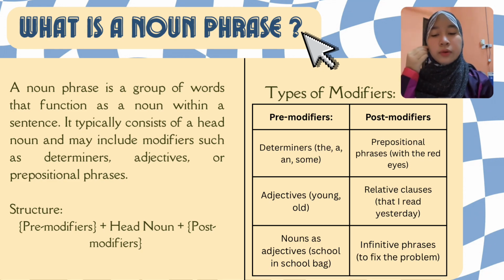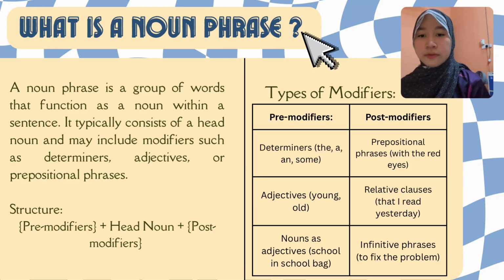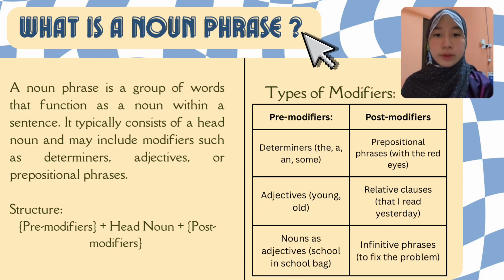And we also have adjectives, nouns as an adjective, and the example that I have put here is school in a school bag, which shows that the bag is typically for school. And the next one, we have post-modifiers. Post-modifiers include three things, which are prepositional phrases, relative clauses, and infinitive phrases. All of these will be further explained in the next slides.